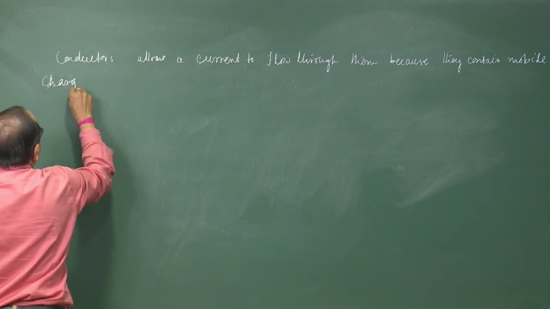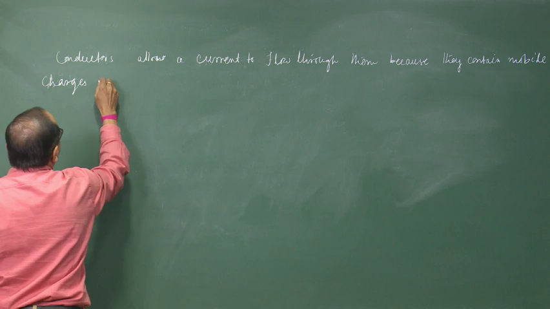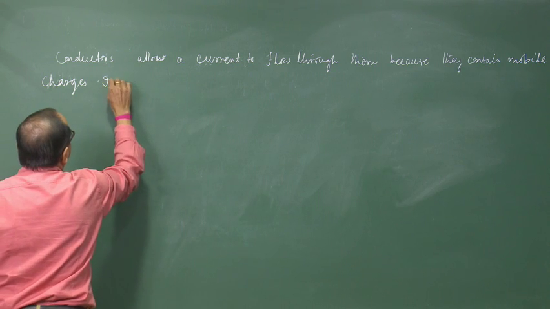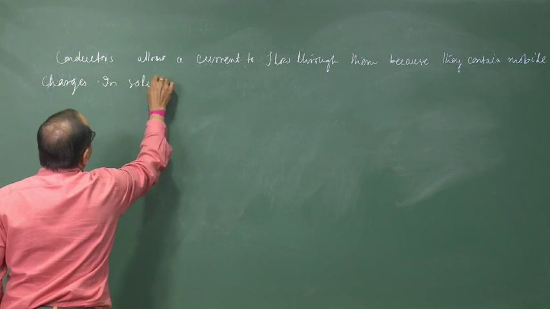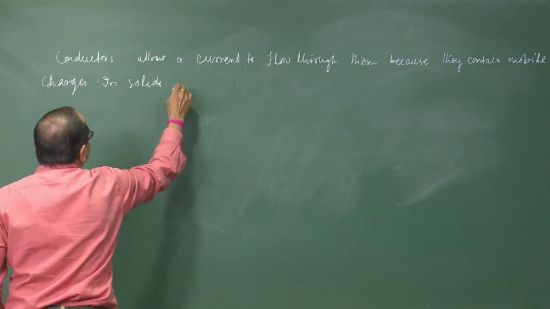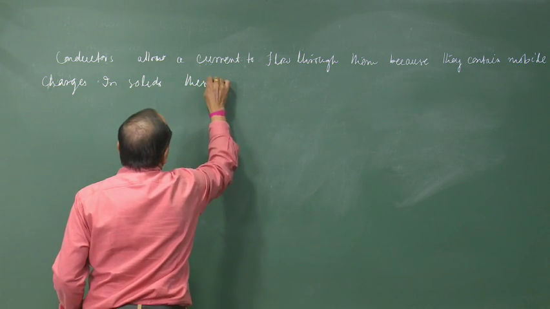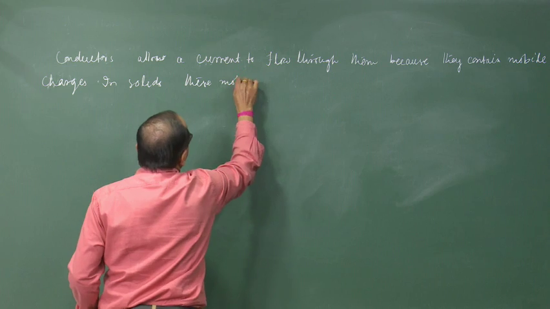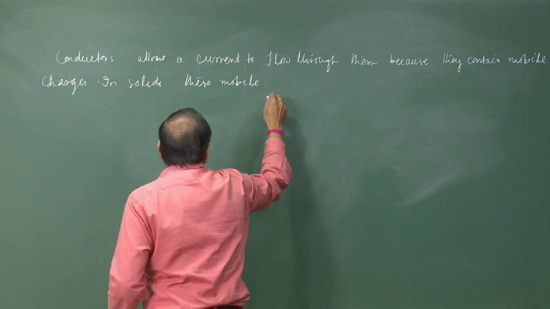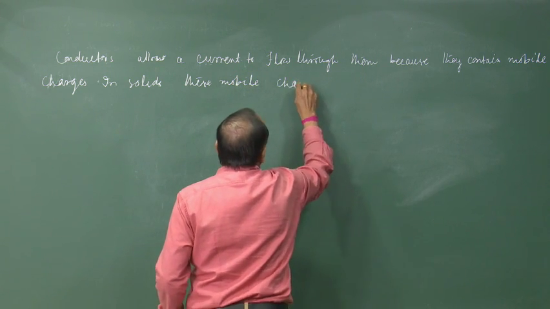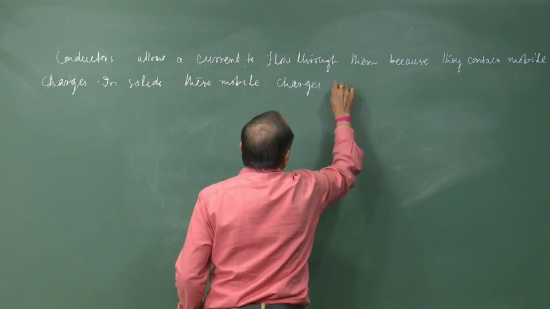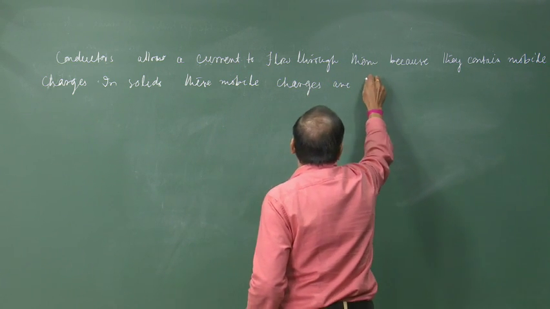In solids, these mobile charges are free electrons.